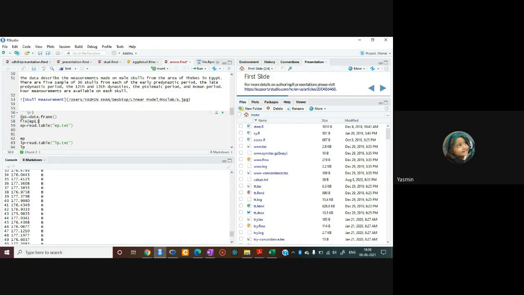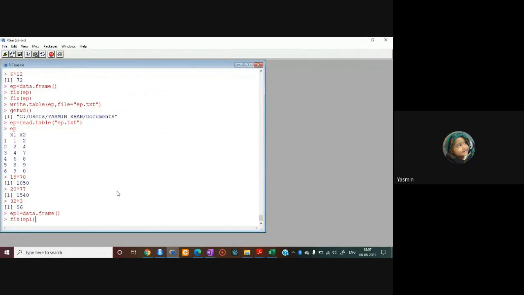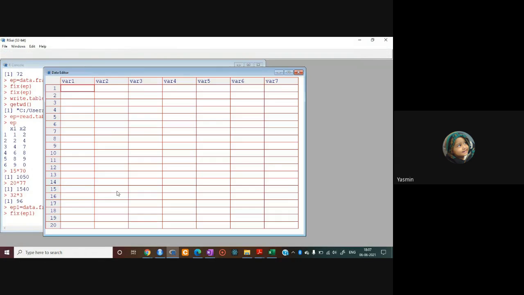As you enter this command, a spreadsheet will get open. What do we have to do?